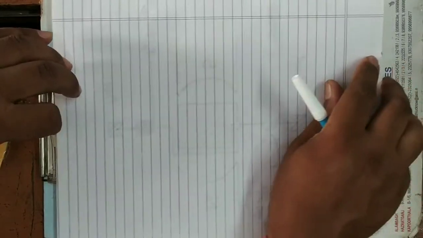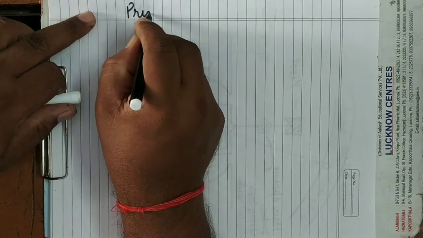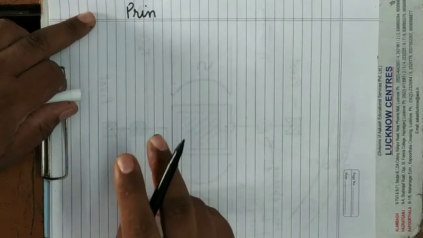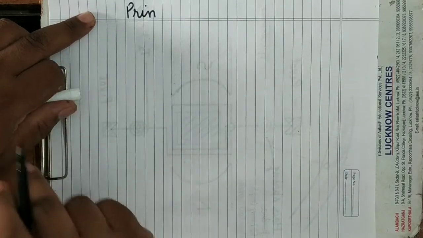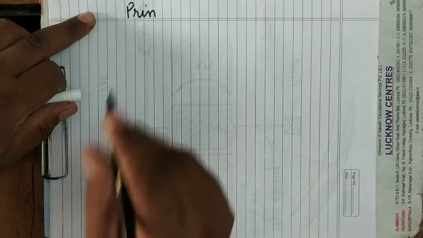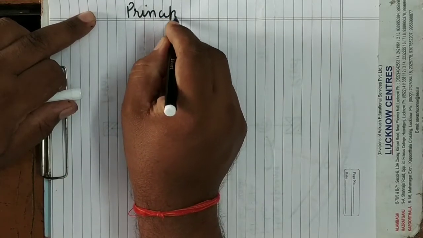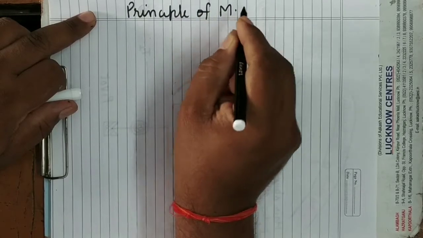Actually, I have forgotten this point. I have to explain it before explaining the suspended coil galvanometer. But anyway, you see here, the principle of moving coil galvanometer.